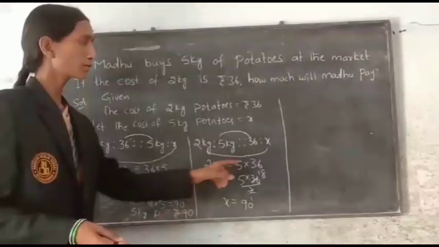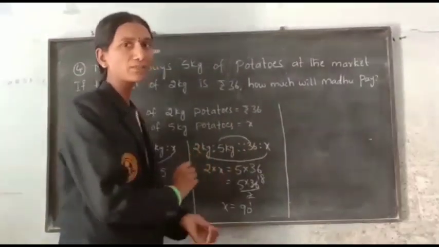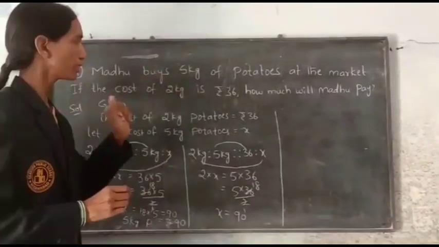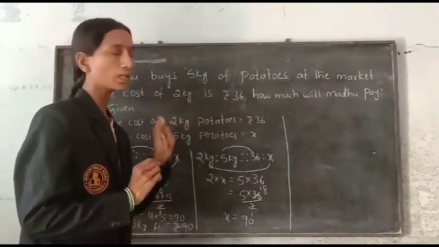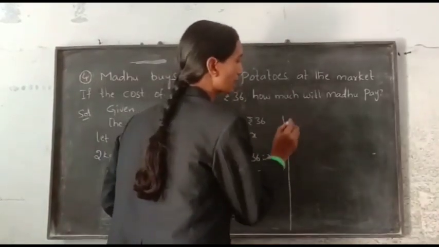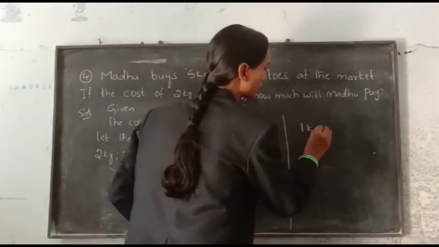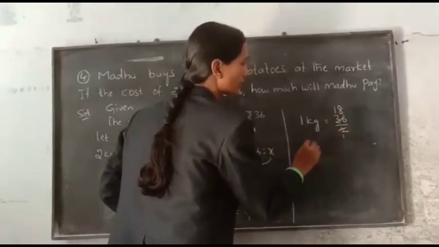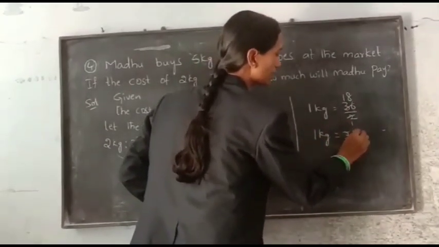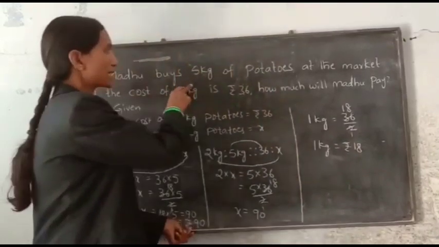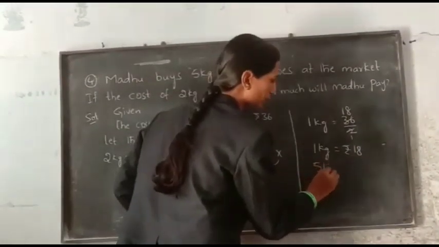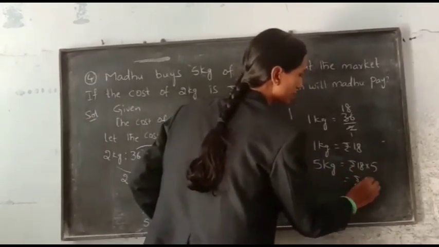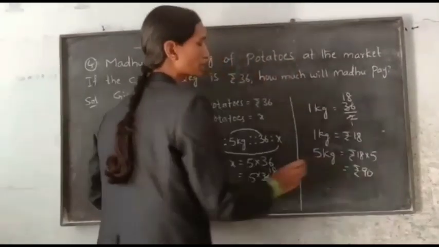If you want to find it like this, we use the unitary method. In the unitary method, we first find the cost of 1 unit, and next the cost of the required number of units. We are given that 2 kg potatoes cost rupees 36. Now we find the cost of 1 kg potatoes: 36 by 2. 2 ones are 2, 2 18s are 36. So 1 kg potatoes is equal to rupees 18. Now for 5 kg potatoes, the cost is rupees 18 into 5, which is rupees 90. The cost of 5 kg potatoes is equal to 90.